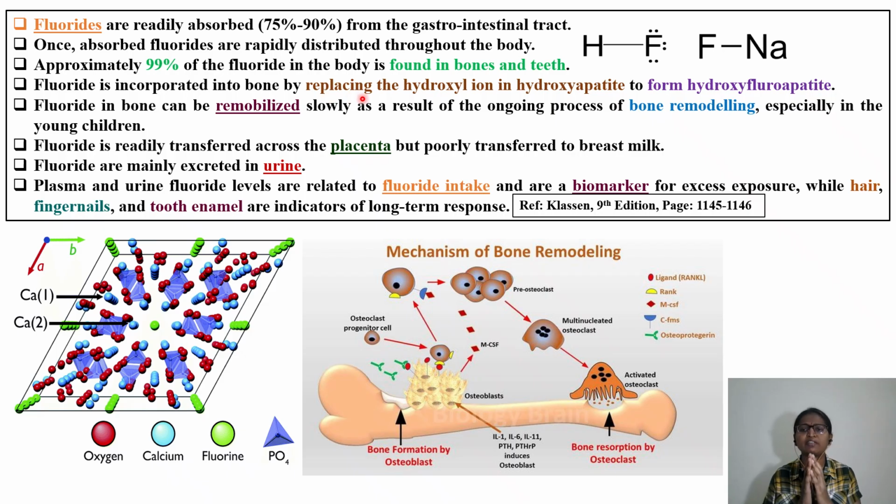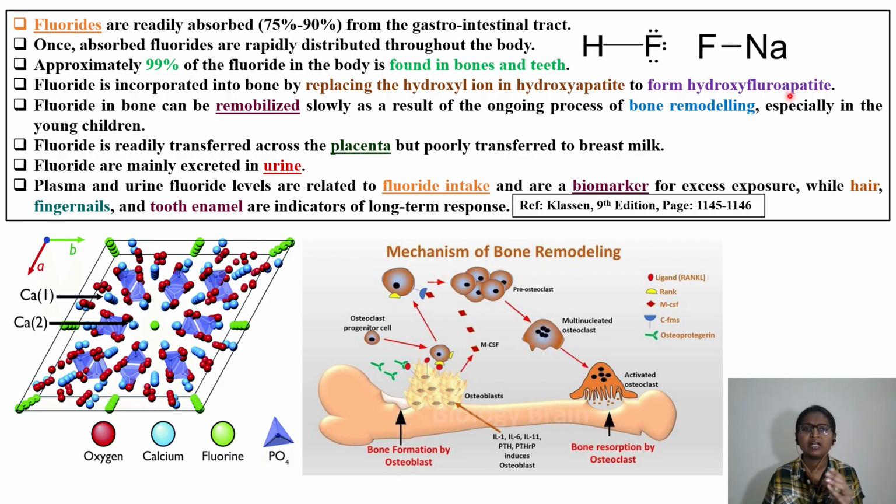So what is happening, if you look into the typical structure of your bone, if you see, this hydroxyapatite will be there, in which OH ions, hydroxyl ions, are there. This fluoride will go and replace these OH ions in the hydroxyapatite in your bone and your teeth, and as a result, it forms hydroxyfluoroapatite.